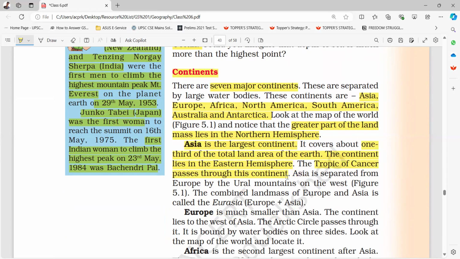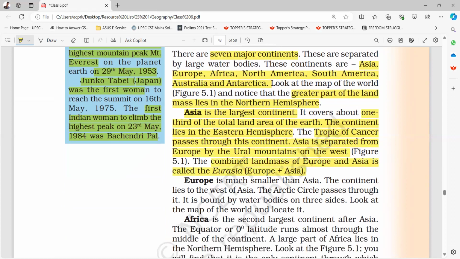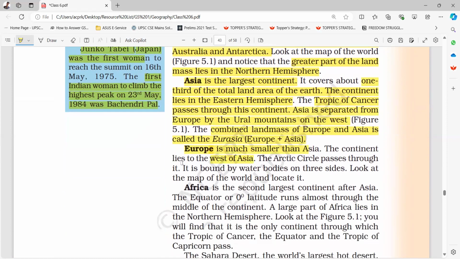Asia is separated from Europe by the Ural Mountains on the west. The combined landmass of Europe and Asia is called Eurasia, Europe plus Asia. Europe is much smaller than Asia. The continent lies to the west of Asia. The Arctic Circle passes through it. It is bounded by water bodies on three sides.